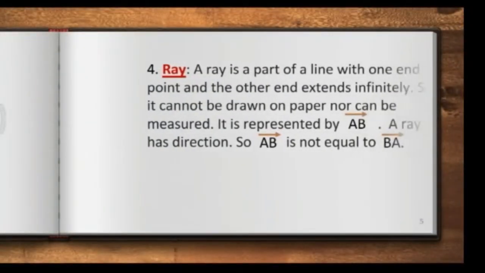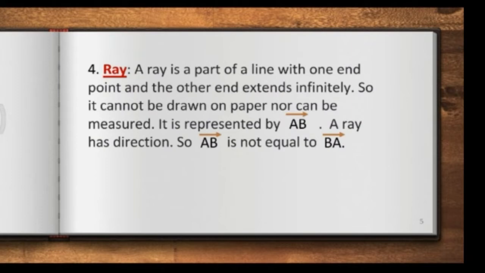Now we are going to study about ray. A ray is a part of a line with one end point and the other end extends infinitely. So it cannot be drawn on paper nor can be measured. It is represented by ray AB. A ray has direction, so ray AB is not equal to ray BA. From the figure you can see that ray AB can never be equal to ray BA because the ray is pointing towards B. And one of the good examples for a ray is your sun rays.